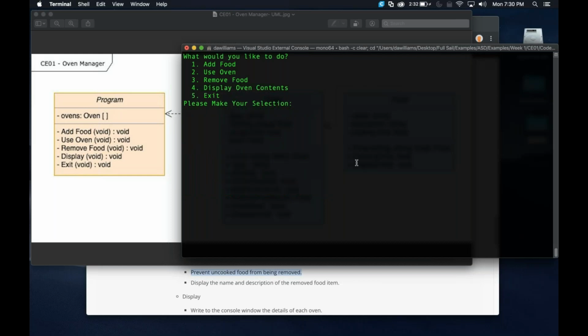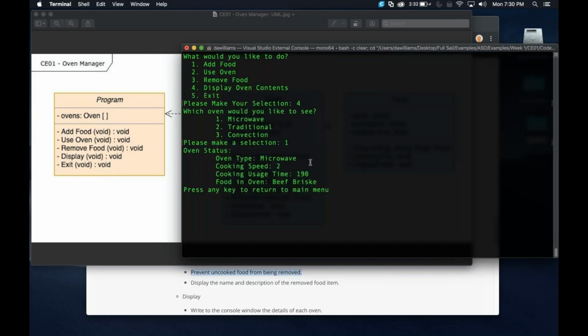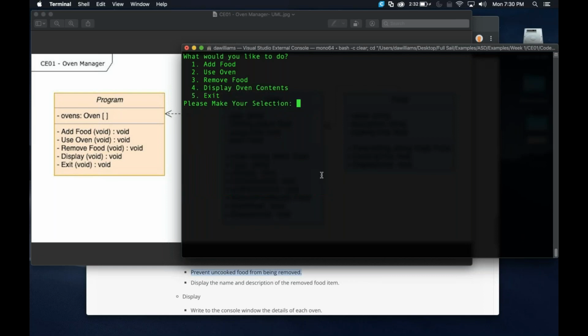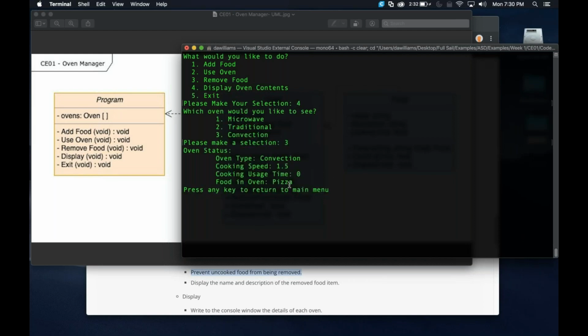Okay. How about if I display what's in the microwave? Oh, well, that is going to be our beef brisket. And right now we have 190 minutes cooking. So that's fine. Then let's go ahead and display one more time, the convection. And that's our pizza, but it's still frozen because we have 0 time.